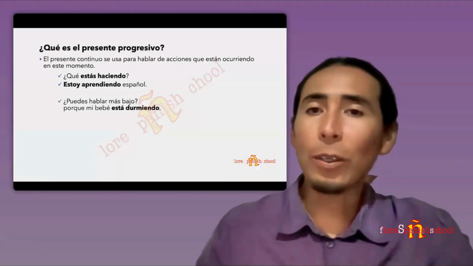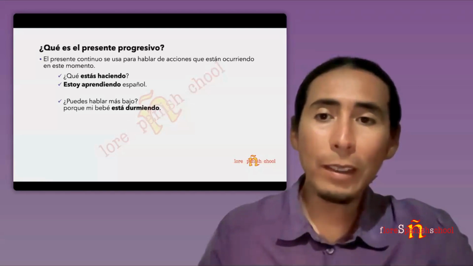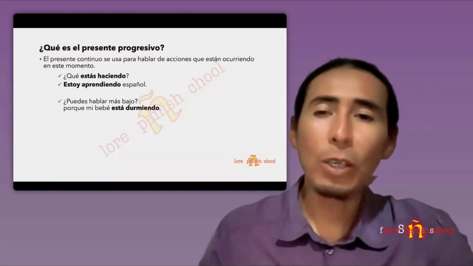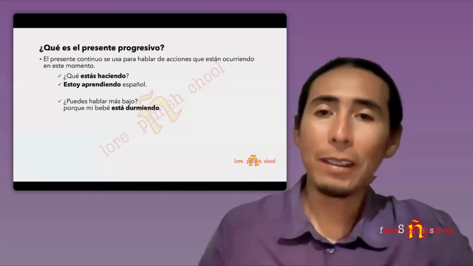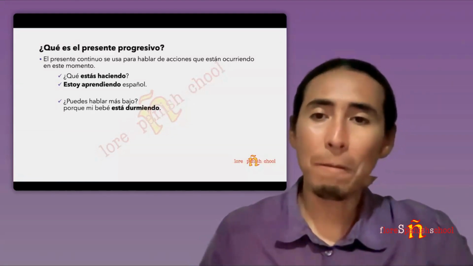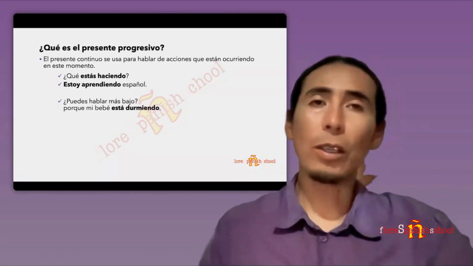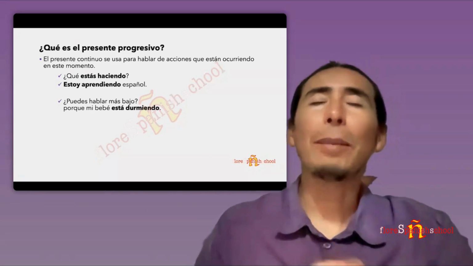And imagine this other situation. ¿Puedes hablar más bajo? Can you talk more quietly? Porque mi bebé está durmiendo. Because my baby is sleeping. Because my baby is doing that action right now. Is sleeping. So this is the way we are going to use the presente progresivo, an action that is happening right now.